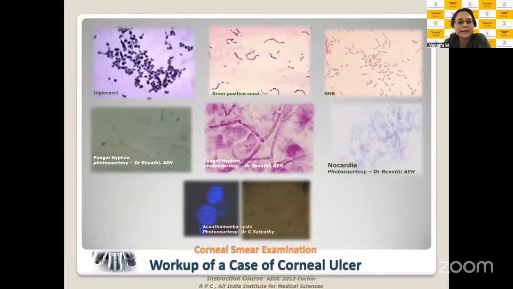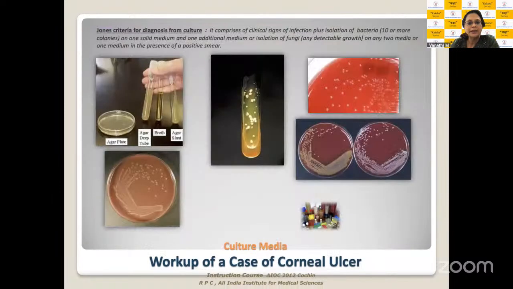They are very glassy, slender ribbon-like, and you will have to see whether they are septate, aseptate, acute, obtuse, branching here. And you would have nocardia, which is thinner, and pythium, which is more ribbon-like. And you can find acanthamoeba trophozoites when you are looking at your smear examination. So this largely covers how your smear examination needs to be done.